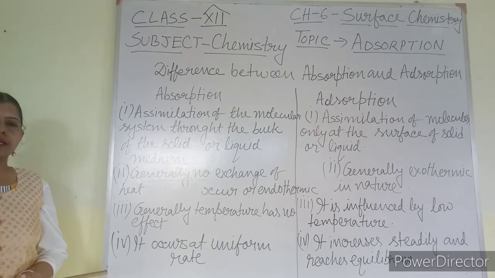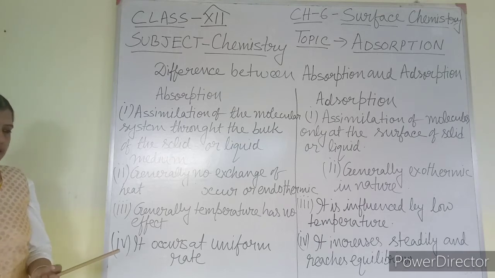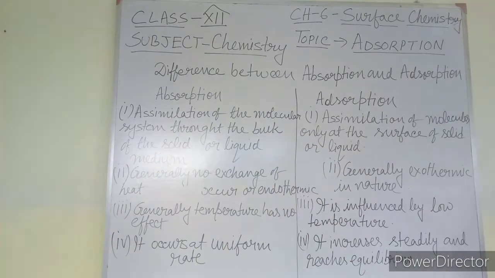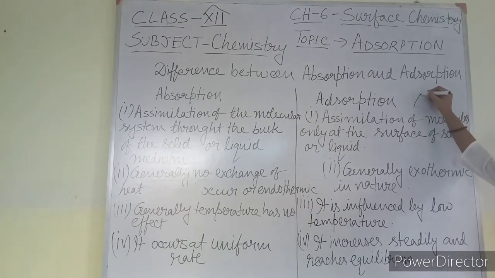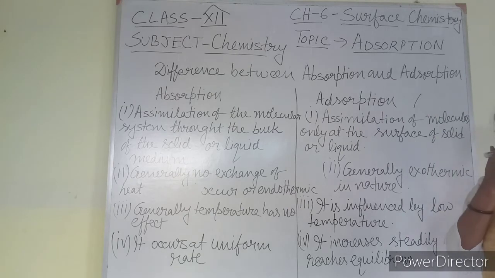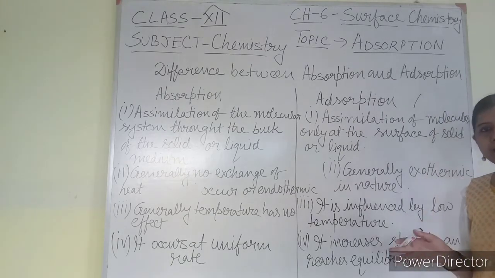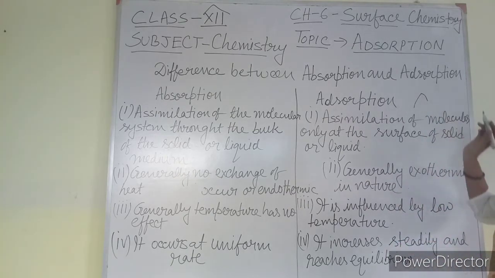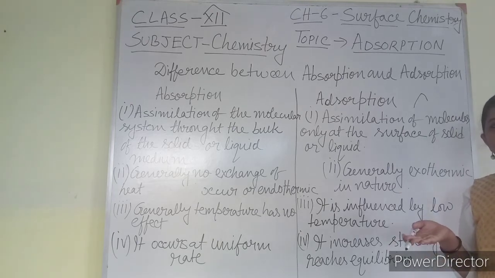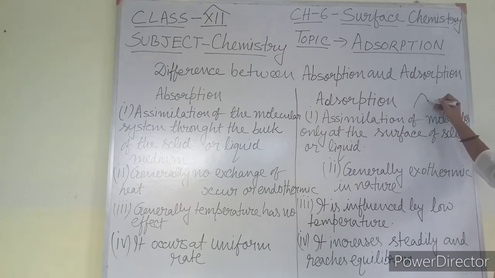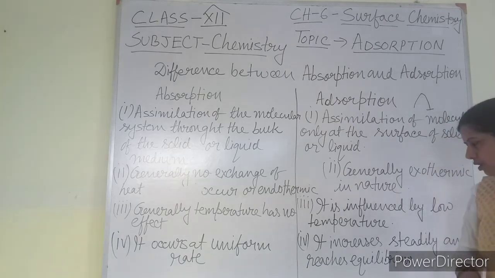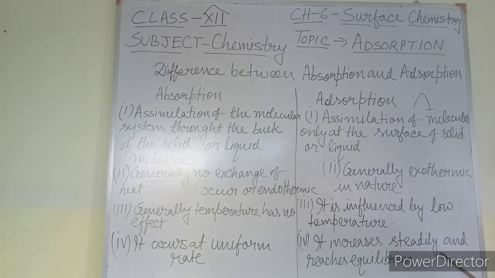After some time they reach a peak value, at which the maximum amount of molecules is adsorbed. Then the rate of adsorption decreases because there is no space left. Ultimately it comes down and reaches equilibrium. So in case of adsorption, it increases steadily and then reaches equilibrium.